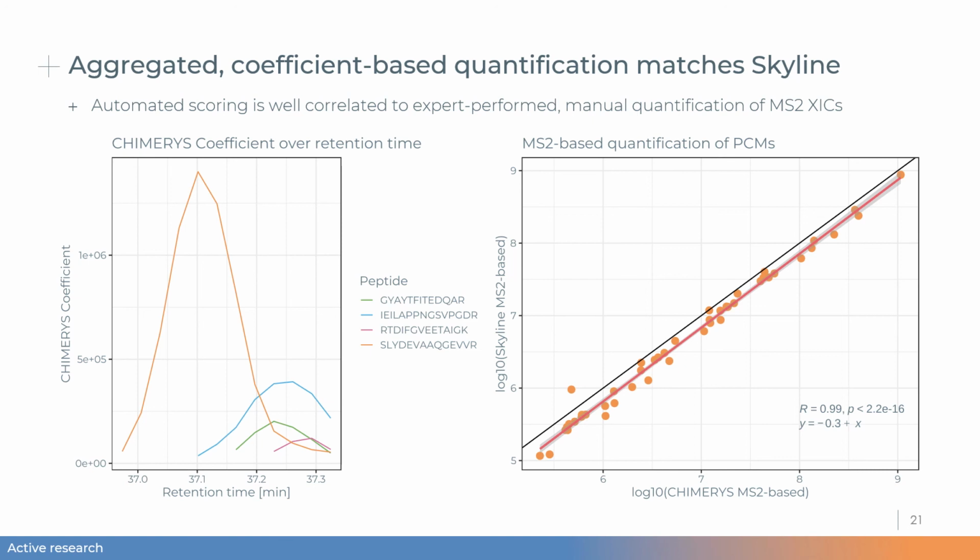And when you do that and basically compare that quantification to the manual expert performed Skyline quantification, you get the scatter plot here on the right, which I find particularly striking in that the CHIMERYS automatic quantification basically corresponds to the manual expert performed Skyline quantification with a correlation coefficient of 0.99.